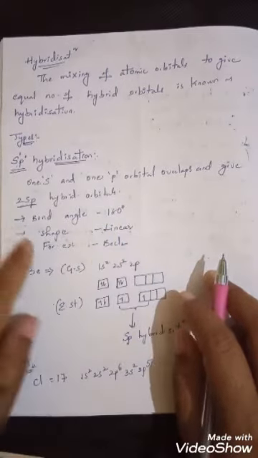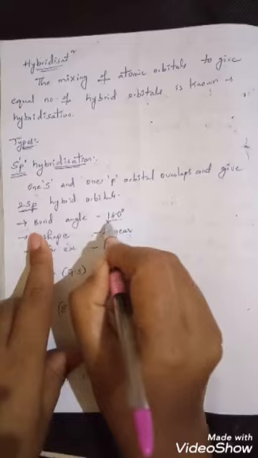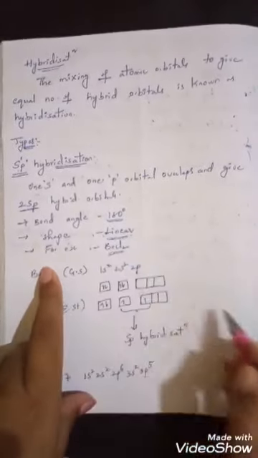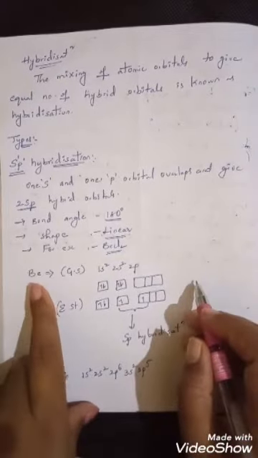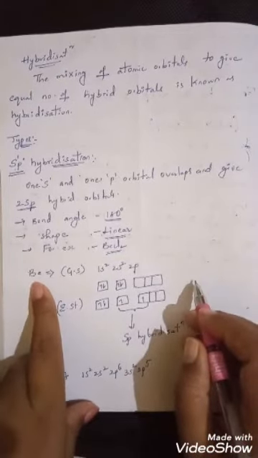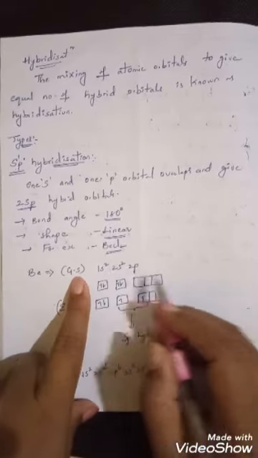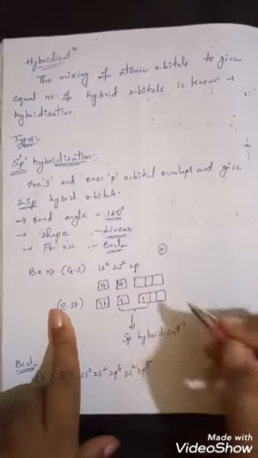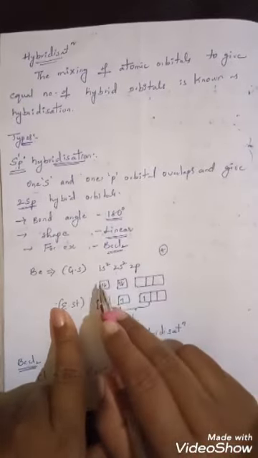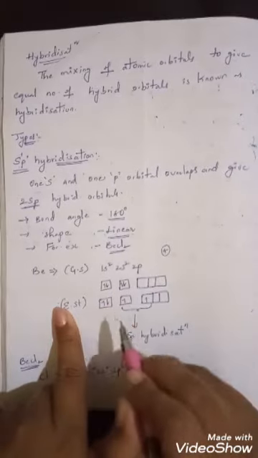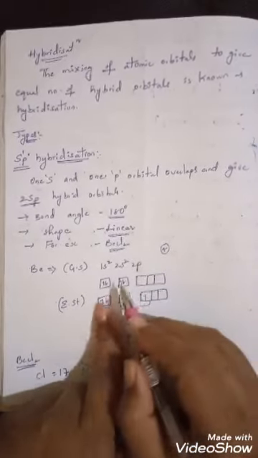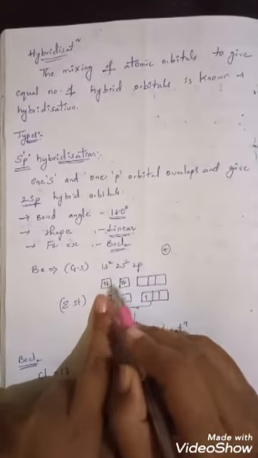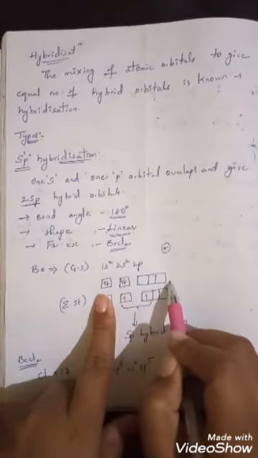This type of hybridization gives a bond angle of 180 degrees and its shape is always linear. For example, we can take BeCl2. The central atom in BeCl2 is beryllium. Beryllium's ground state configuration is 1s2 2s2 because its atomic number is 4. So 1s has 2 electrons, 2s has 2 electrons, and 2p has no electrons.